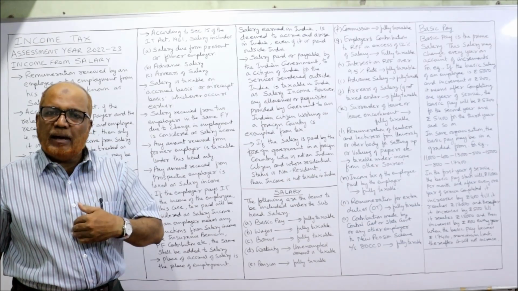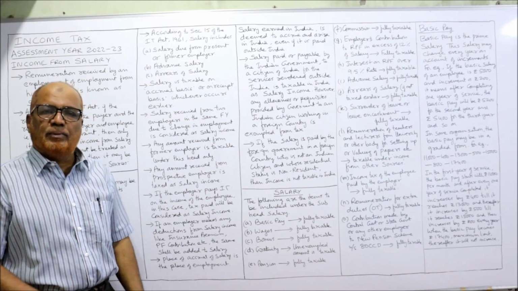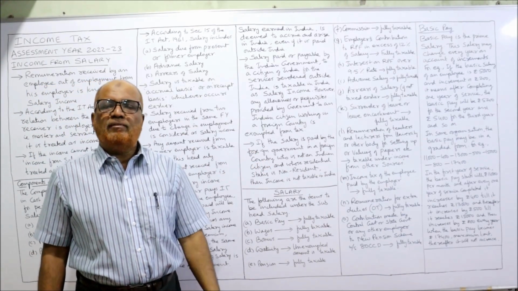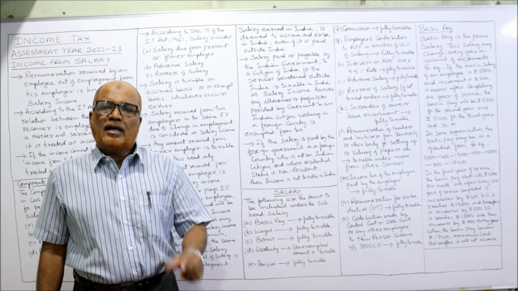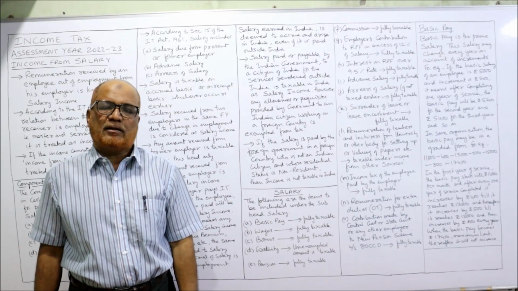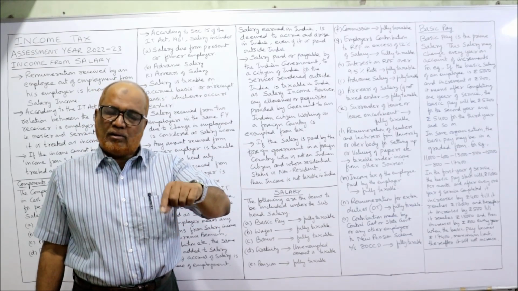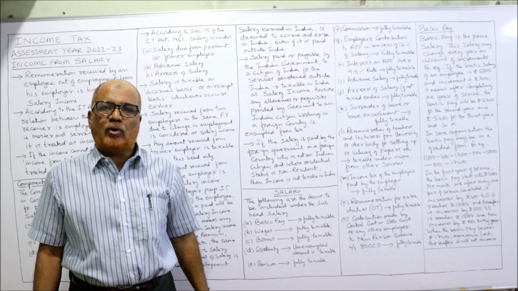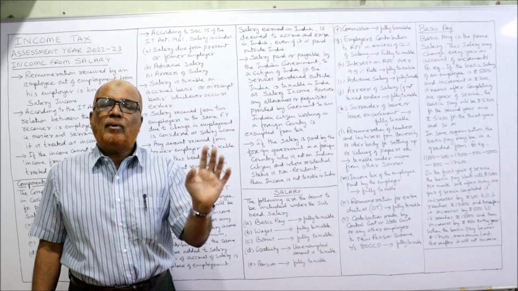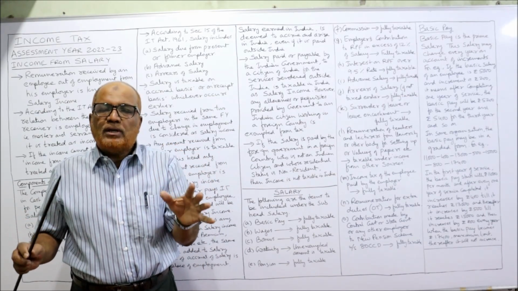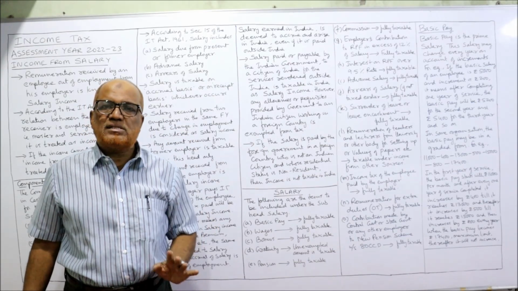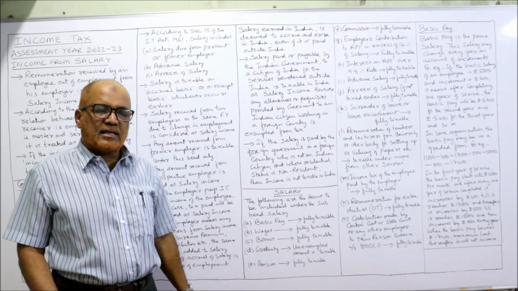Bonus given by the employer to the employee is fully taxable under the subhead salary. Gratuity: in the coming videos, I will explain retirement benefits. Gratuity is normally the amount paid by the employer to the employee at the time of retirement. It is given to government employees as well as non-government employees. For gratuity received by employees, the unexempted amount is taxable. That means out of the total amount received from the employer, some amount is exempted and the remaining amount is taxable.